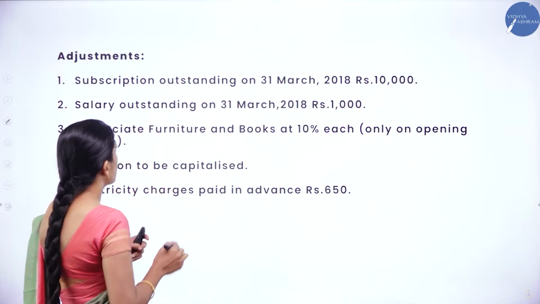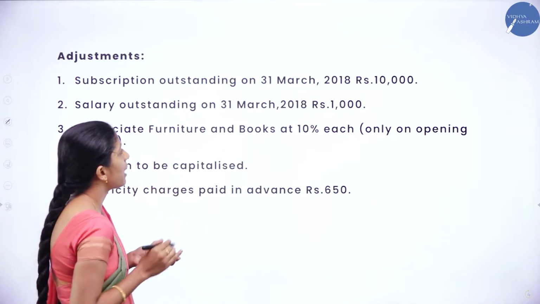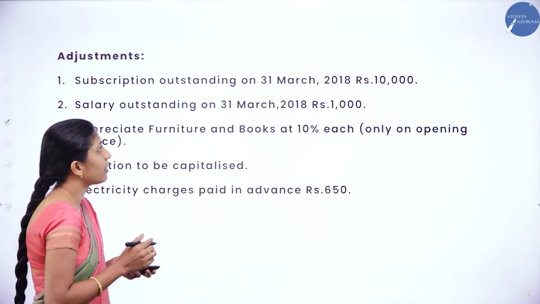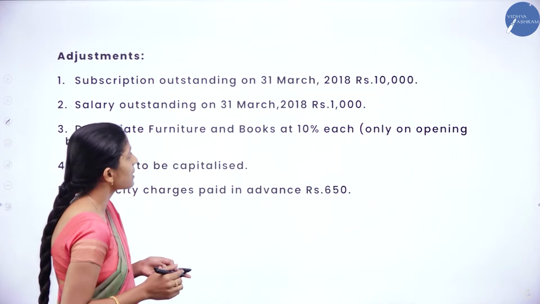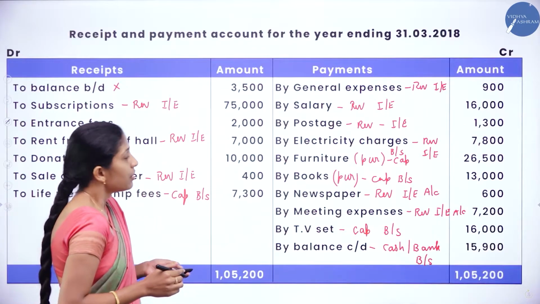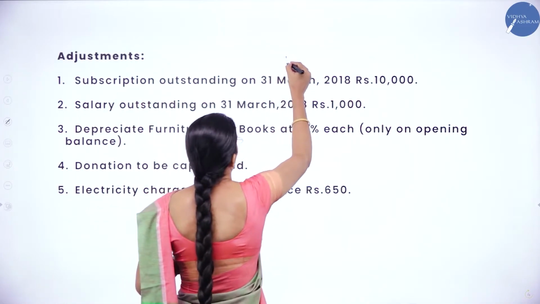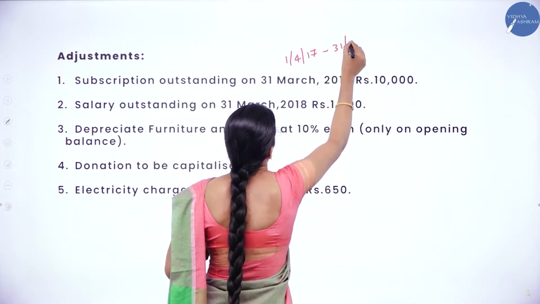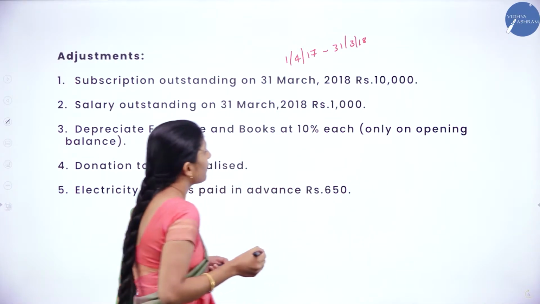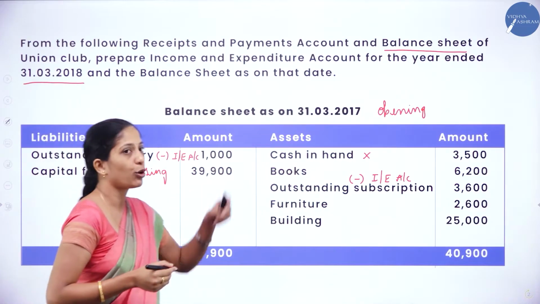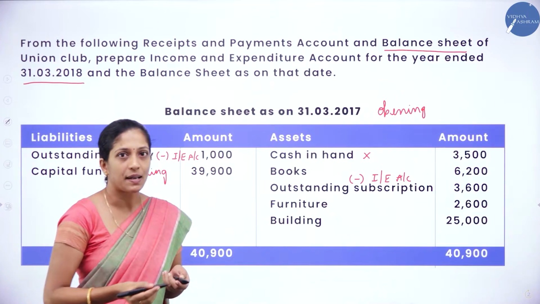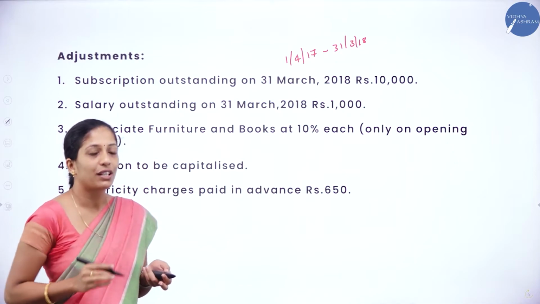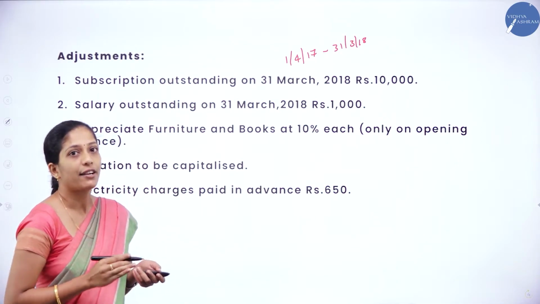The first adjustment is subscription outstanding on 31st March 2018, rupees 10,000. What is our financial year here? The financial year is 1/4/2017 to 31st March 2018, because they have given the opening balance sheet on 31st March 2017. It means 1/4/2017. So from 1/4/2017 to 31st March 2018 is the financial year.